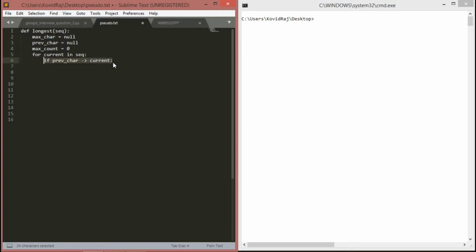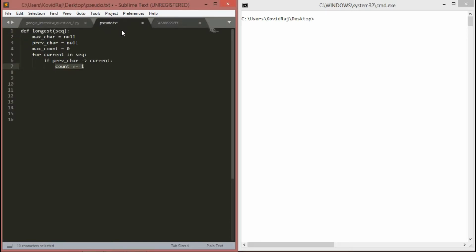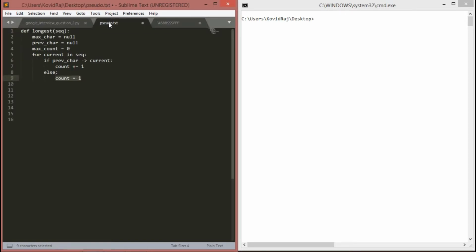If that's the case, we have to increase the count variable. Count is basically how many times a letter is repeated, so this is just a temporary thing. Else, we are gonna make count equal to 1. If it's the case of A, it will be 1, right?